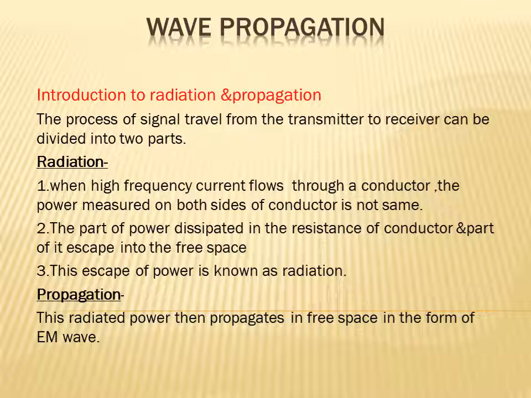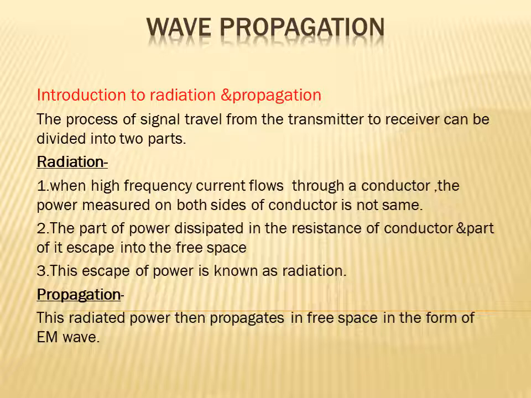So how do the losses take place? When current flows through a conductor, the conductor gets heated, so there is a loss of power in the resistance of the conductor. The second is the loss due to radiation, meaning loss of power due to leakage of current from that conductor.